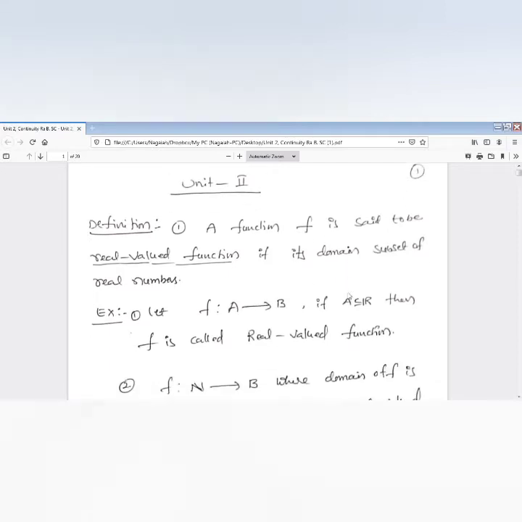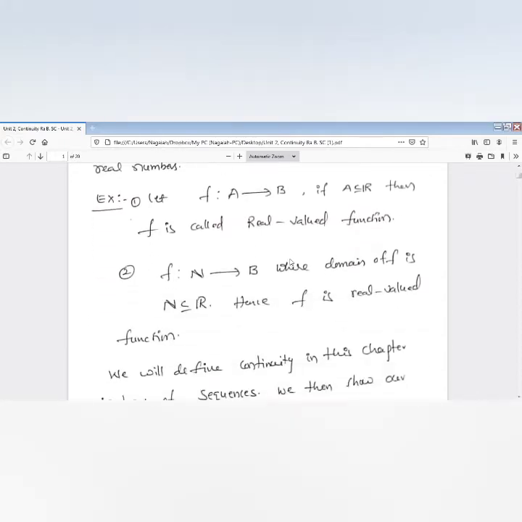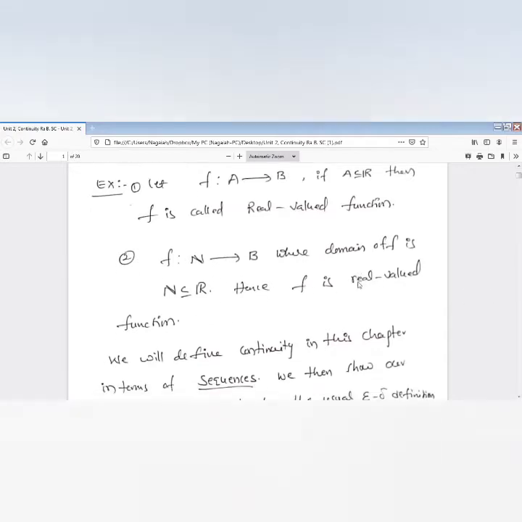Right, now I'm giving some examples. f maps A to B. If the domain A is a subset of the set of all real numbers, then this function is called a real valued function. Next, the domain is the natural numbers and the codomain is any set B. By the definition, every natural number is a real number, so it is also a real valued function.